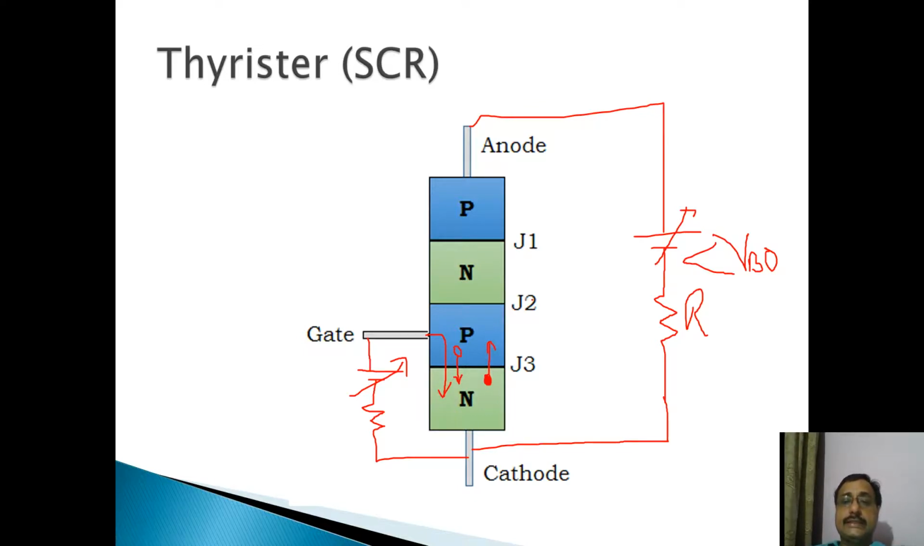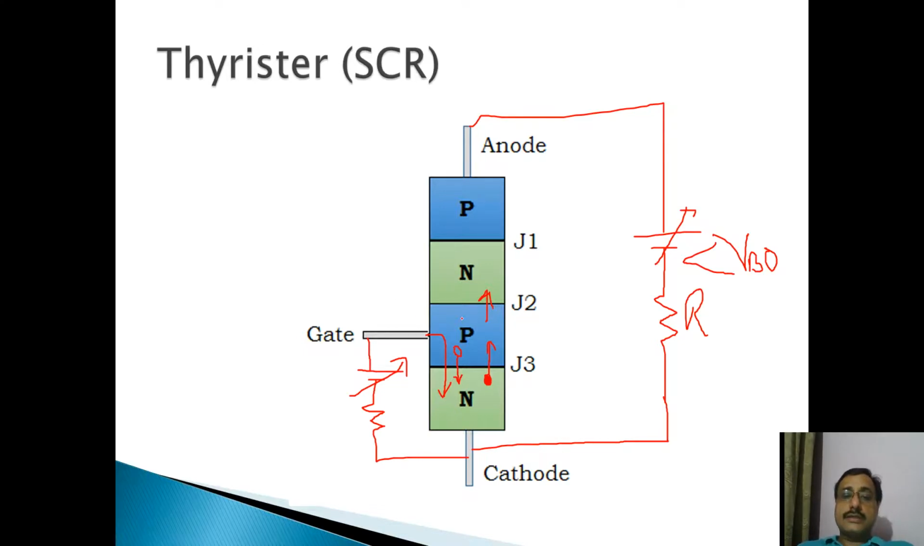Now this J2 junction, which is a reverse biased junction, will help these electrons cross it, because these electrons are minority carriers in the p-type layer. A reverse biased junction helps minority carriers to cross through it. So a large amount of electrons will cross through this junction J2.